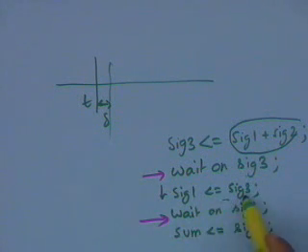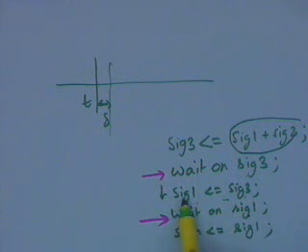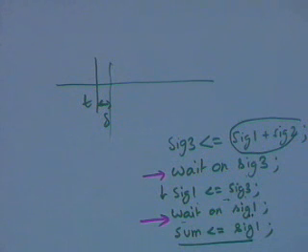Then I will go to this sig 3 gets sig 1. Again, I am waiting, because this is on the left hand side, an event is going to be generated on sig1, and then I will get wait on sig1, and then I go on.